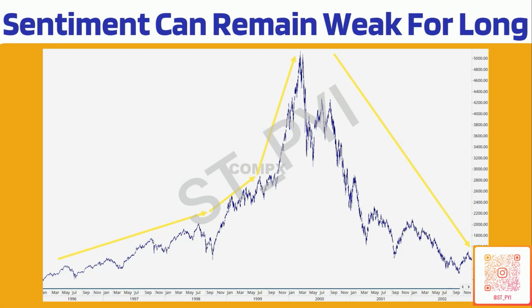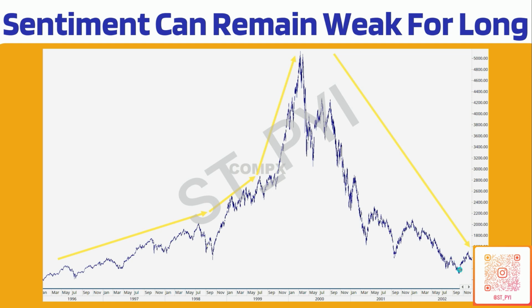This is a chart I've pulled out of NASDAQ when it moved from something like 1,000 to 5,000 in a span of 2-3 years. Something similar has happened in our market also, where the small cap, mid cap index has gone up 4x, 5x, and then it has started correcting. The reason why Stan has mentioned that sentiment can remain weak for a long time, this chart of NASDAQ captures very well. NASDAQ went up about 500% in 3.5 years, from 1996 to 1999. And then it fell 80% from 5,000 back to 1,200.